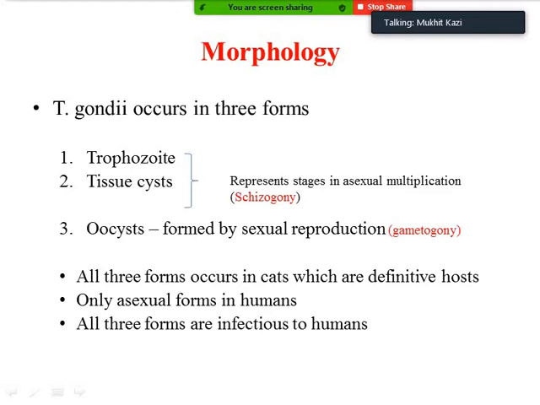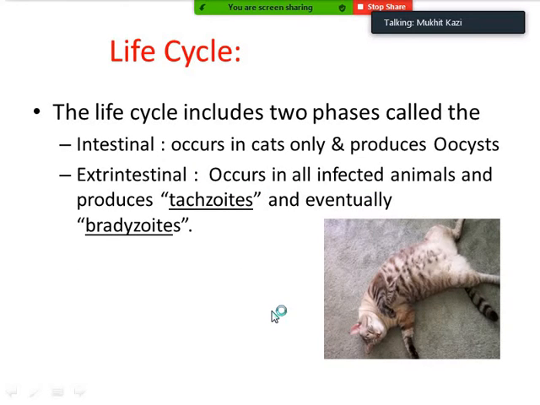So all these three forms occur in cats, which are definitive hosts. You have to remember this: the cat is the main definitive host for the toxoplasmosis disease, and only asexual forms occur in humans. All three forms are infectious to humans.